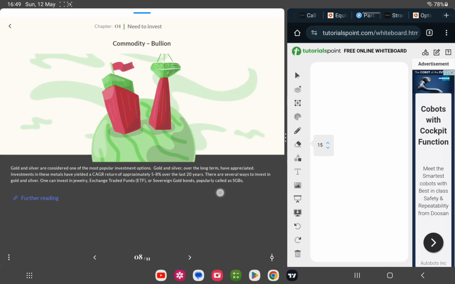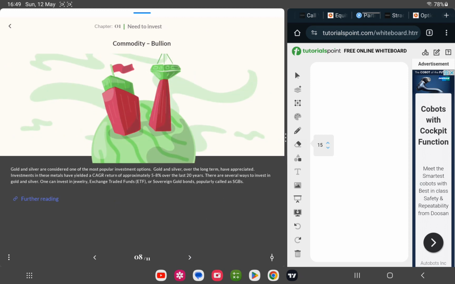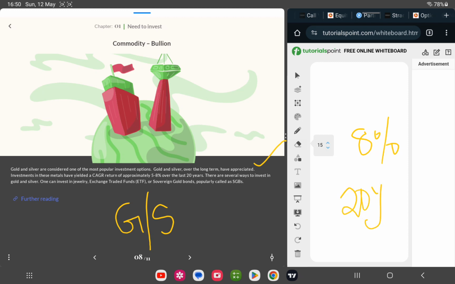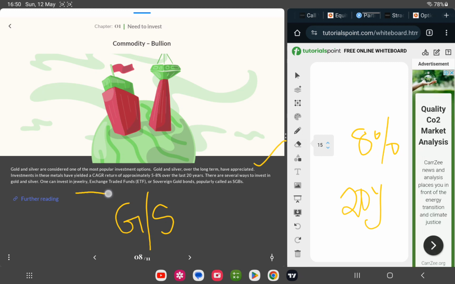Now here we would see commodity. Commodity includes, as I told you, gold and silver. Here gold and silver are considered one of the most popular investment options. Gold and silver over the long term have appreciated. Of course, definitely they would have appreciated. Investment in these metals has yielded a CAGR return of approximately 5 to 8%. 8% max for 20 years is not bad. There are several ways to invest in gold and silver. One can invest in jewelry, ETFs and sovereign bonds, etc., and these are the popular ways.